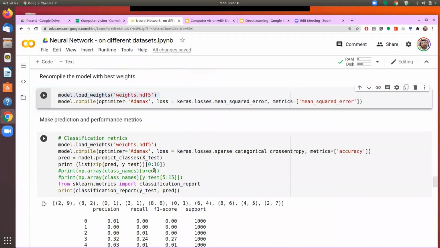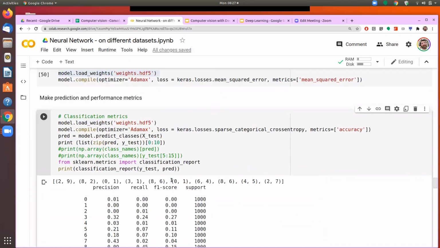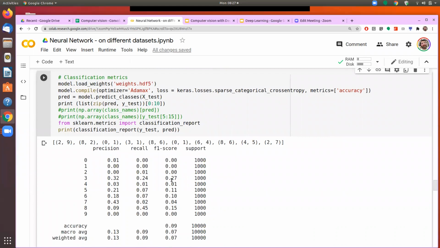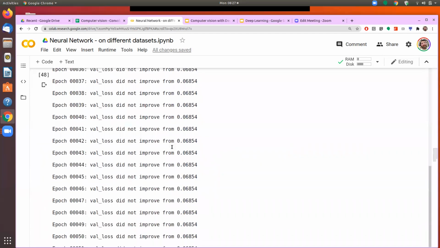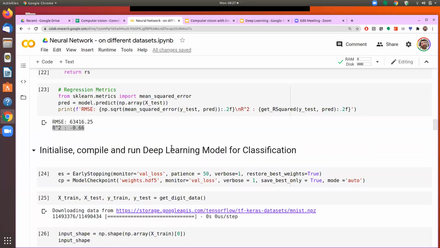So we get the results here. There is something wrong here. Accuracy is coming as 0.09, which actually should not be. Okay, let me run this once again with the same settings.